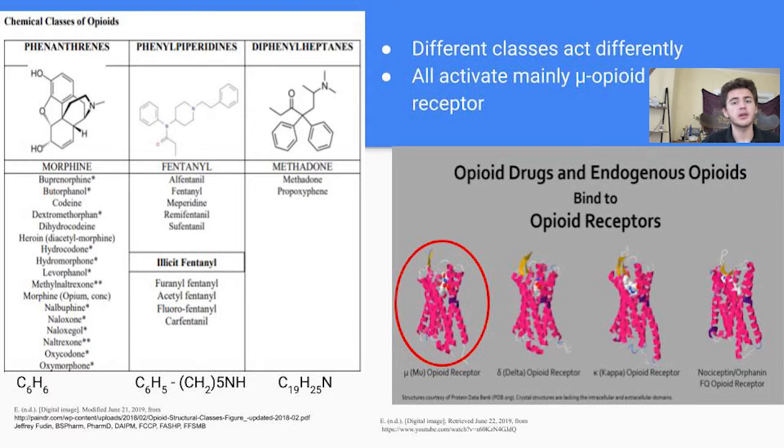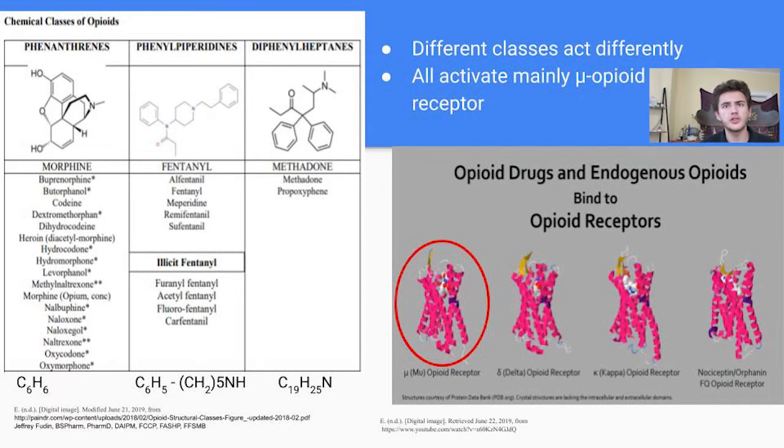Opioids can be classified by their chemical structure. The phenanthrenes, a polycyclic aromatic hydrocarbon composed of 3 fused benzene rings, an organic chemical compound with a chemical formula C6H6, is the base of opioids such as morphine, codeine, and oxycodone. The phenylpiperidine is the base of fentanyl, sufentanil, and alfentanil. Phenylpiperidine is a chemical compound with the phenyl group, a cyclic group of atoms with the formula C6H5, attached to a piperidine. Opioids such as methadone are based on diphenylheptanes.